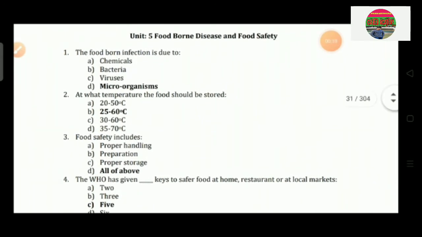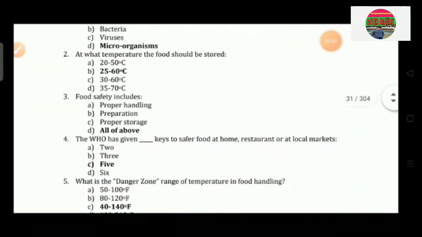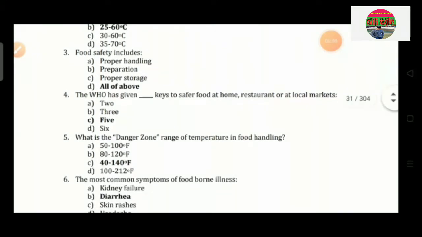Question 1: The foodborne infection is due to option A chemicals, option B bacteria, option C viruses and option D microorganisms. So the correct answer is option D, that is microorganisms. Question number 2: At what temperature should the food be stored? Option A 20 to 50 degrees Celsius, option B 25 to 60 degrees Celsius, option C 30 to 60 degrees Celsius and option D 35 to 70 degrees Celsius. So the correct answer is option B, that is 25 to 60 degrees Celsius.